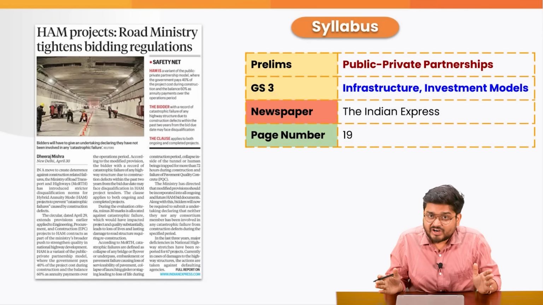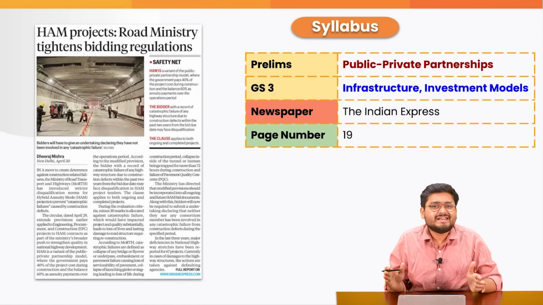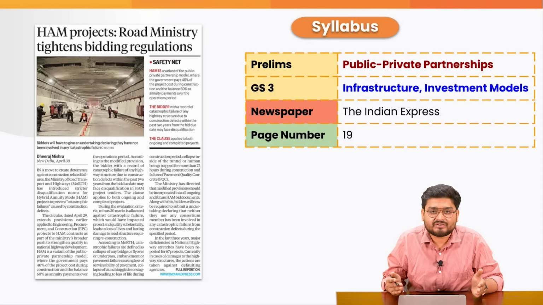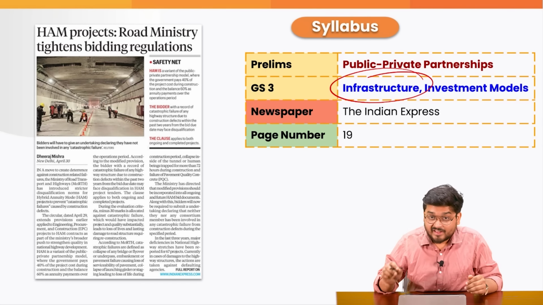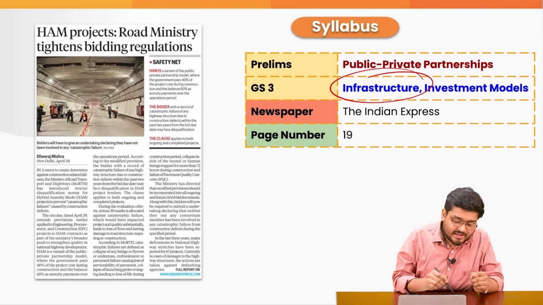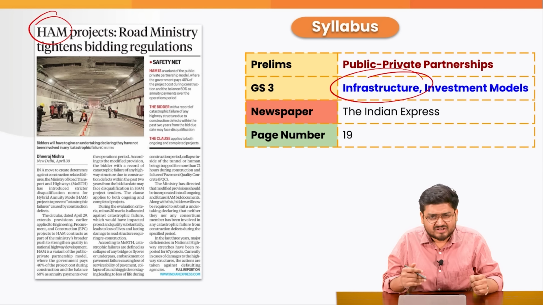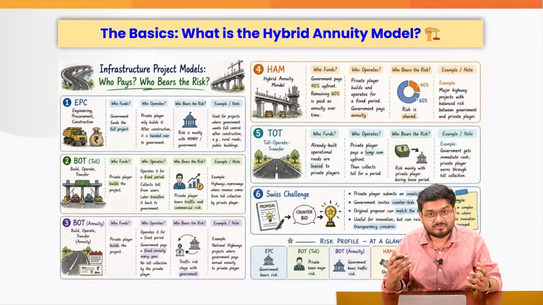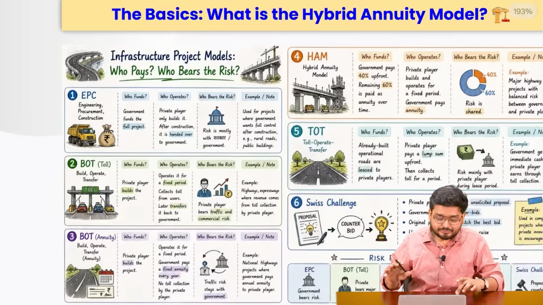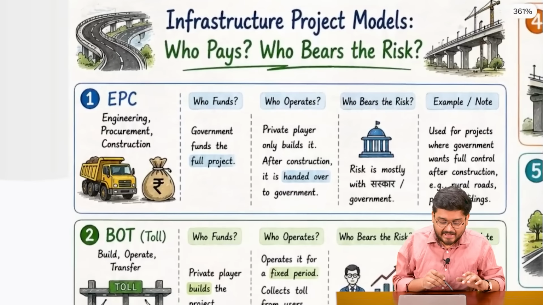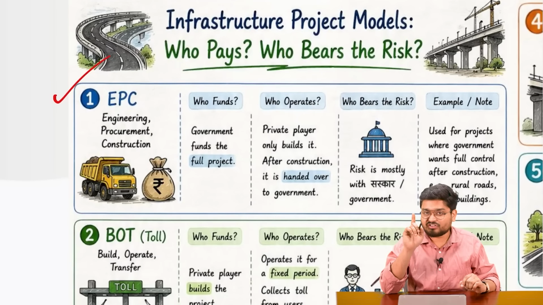The Ministry of Road Transport and Highways has come up with a new set of regulations for monitoring the various infrastructure projects going on in the country, especially under the HAM model. So let us understand firstly what the various types of infrastructural models practiced in the country are. Firstly, we will start with engineering, procurement and construction.